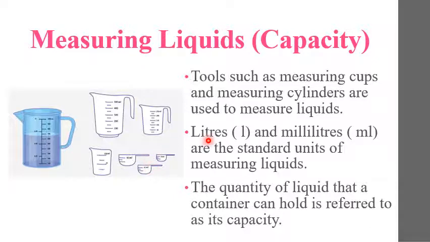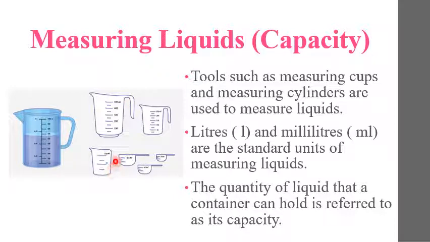Liters and milliliters are the standard units of measuring liquids. Liters is written as L in short and milliliters is written as ml in short, and these are the standard units of measuring liquids.